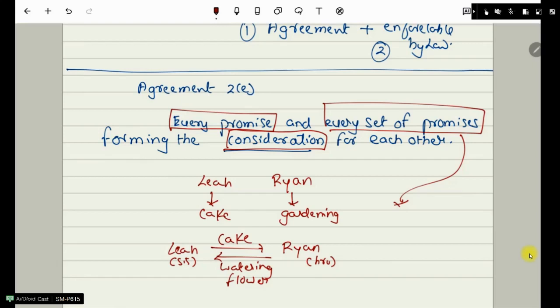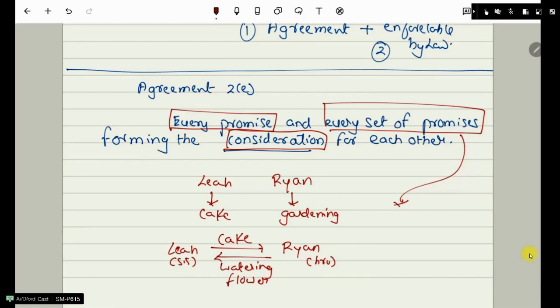We can say every set of promises here includes the promise of Leah, who is promising a cake, and similarly, Ryan is promising to water the flowers. Now the promise becomes very large, so we can say this is every set of promises. Every promise is like one party promising to another party, and the second party is giving promises to the first party. This becomes every set of promises.